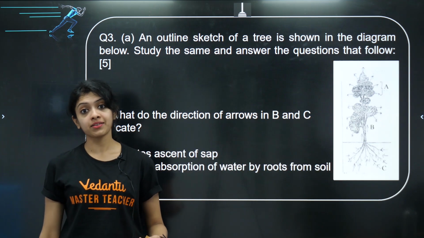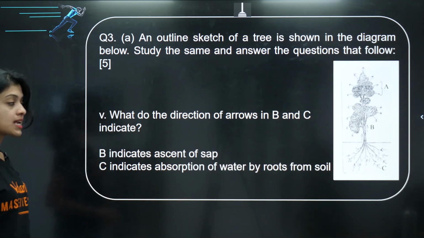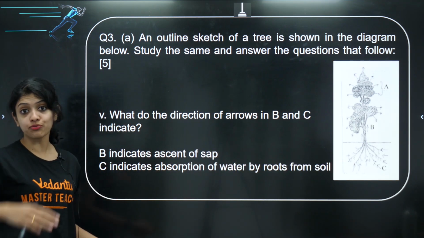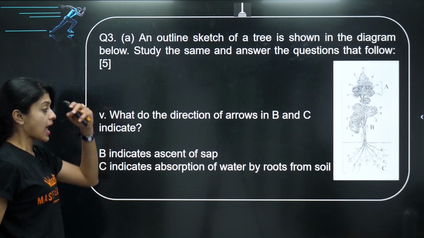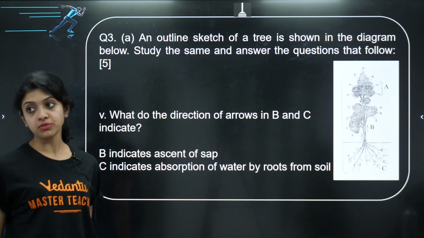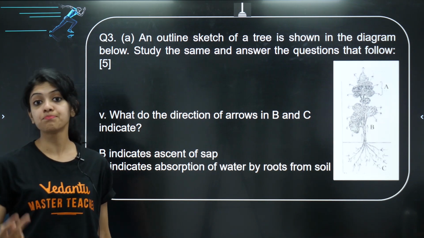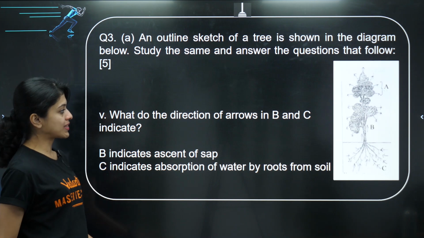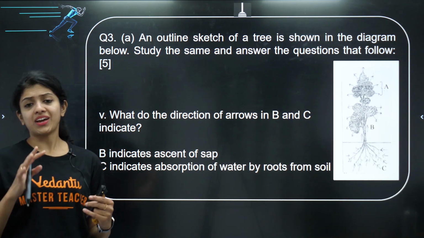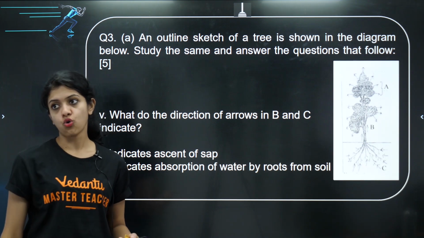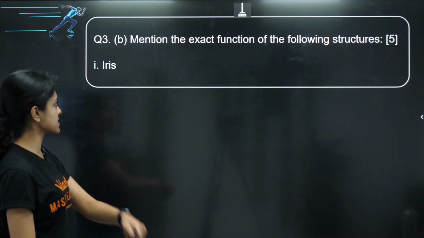What do you call that? There are names that we use, right? Yes, B is called ascent of sap. Remember? Yes, and C indicates absorption of water from the roots, from the soil by the roots. Okay, so that is what the arrows B and C indicate. Again, very, very easily you have scored 5 full marks.